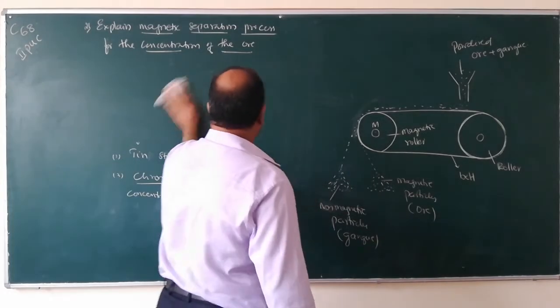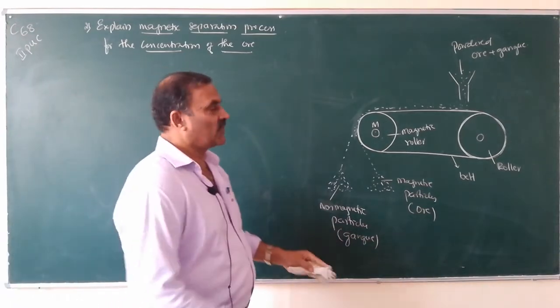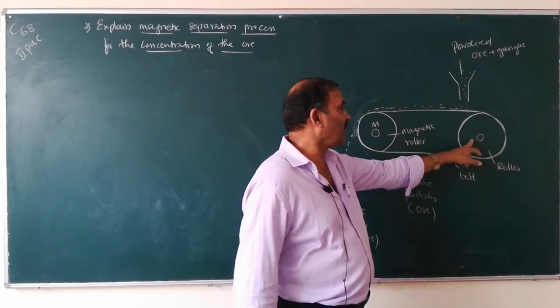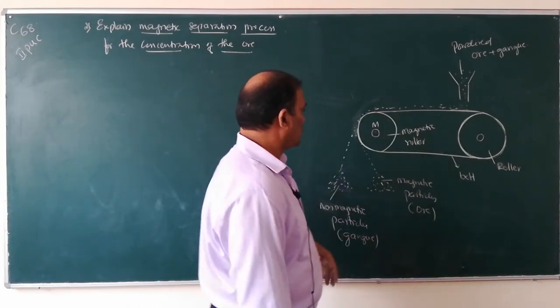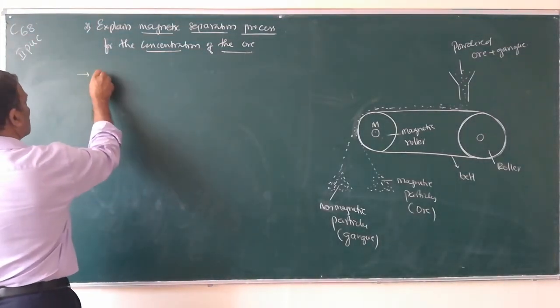So, write down. This is the figure. This is the magnetic roller. This is the non-magnetic roller. Write down point number 1.